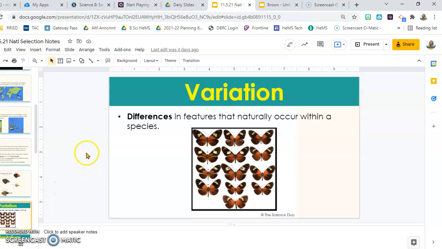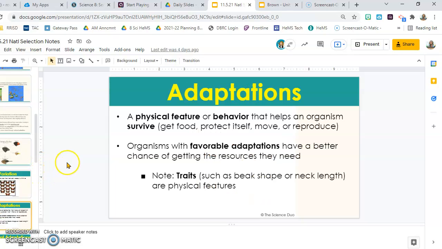The next thing we'll talk about is variation. Variation is differences in features that naturally occur within a species. If you look here, same species, maybe size or a marking might change slightly. That's kind of cool. An adaptation, though, is a physical feature or behavior that helps an organism survive: to get food, protect itself, move, or reproduce. Organisms with favorable adaptations have a better chance of getting the resources they need. Note, such traits, such as beak shape or neck length, are physical features.